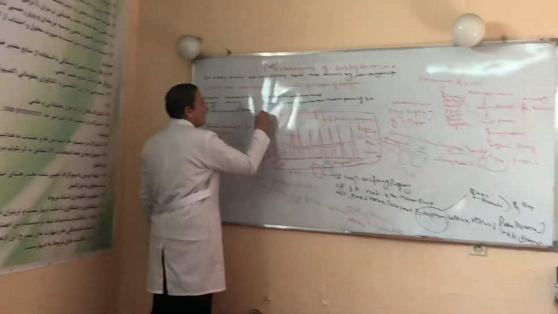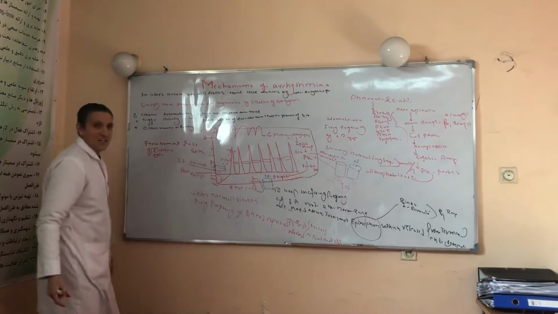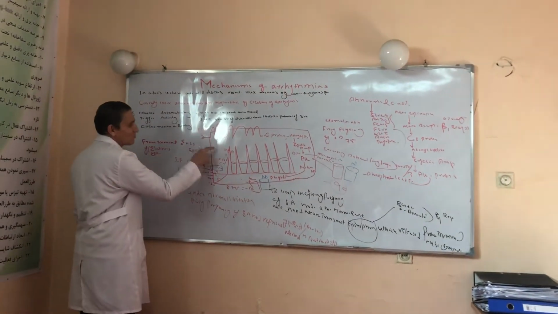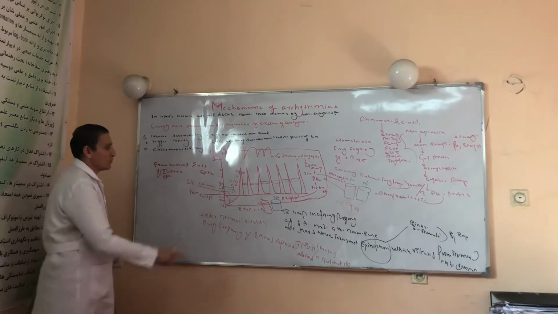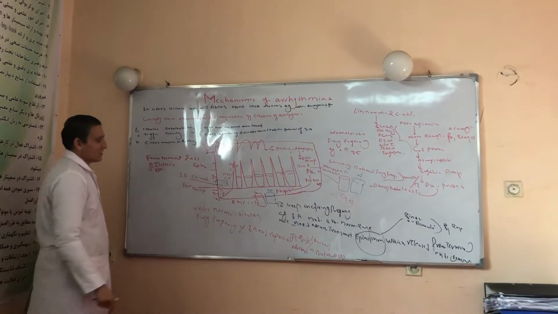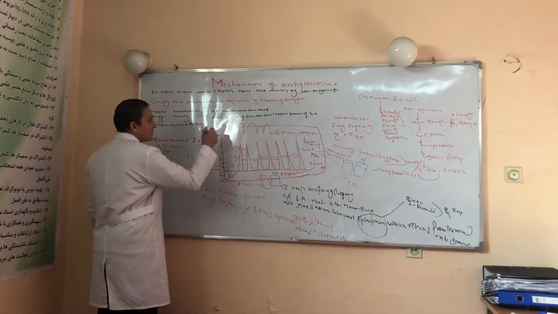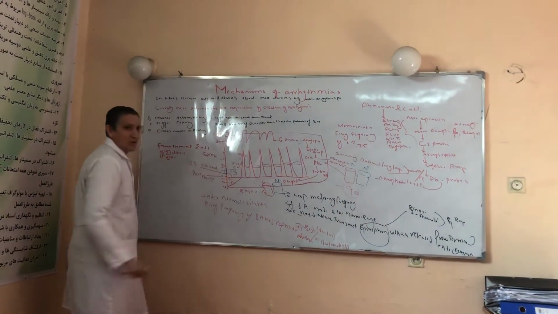This minus 30 is called the threshold potential. When the cell reaches the threshold potential, it immediately leads to opening of the T-type calcium channel. Calcium comes from outside the cell into the inside, and this minus 30 becomes less negative, minus 20, then minus 10, then 0, and even above 0 up to 10 millivolts. So this is called depolarization.